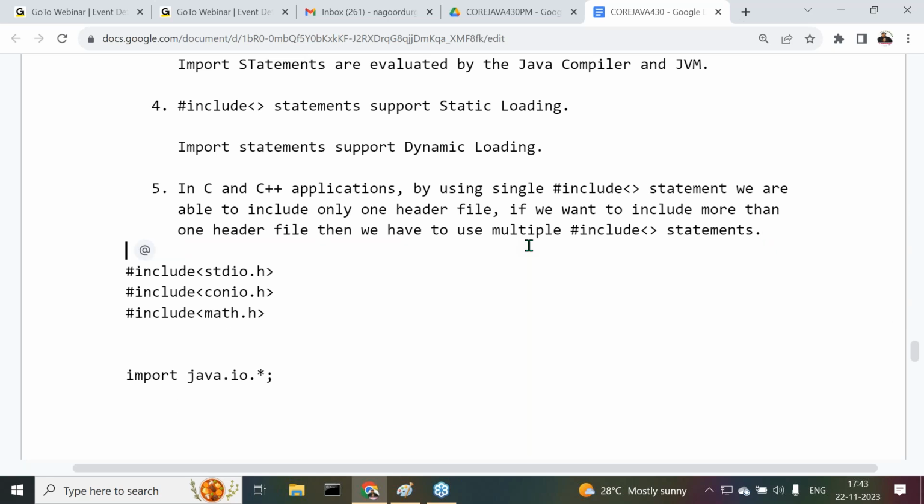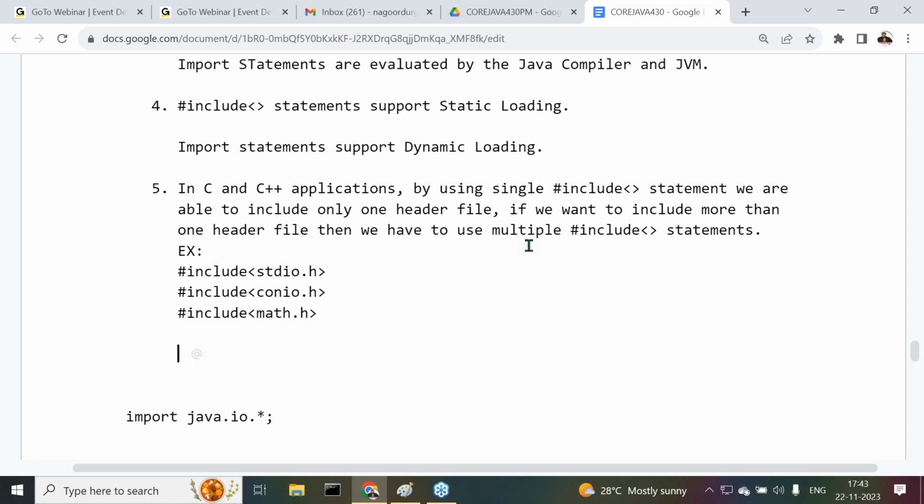Observe carefully, this is wrong. Now I'm telling you an example here. We can use an example like this. All right, then what next one after this? This is in the case of C and C++. But what do you get inside Java?